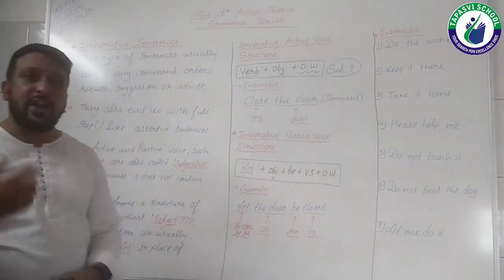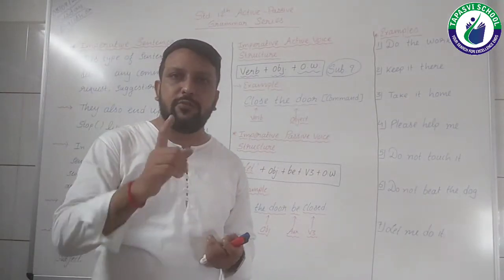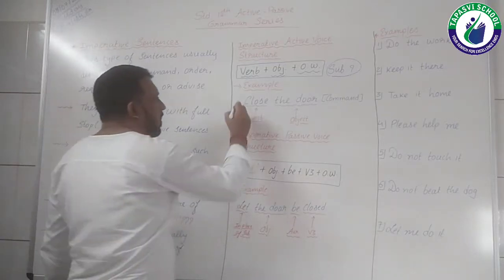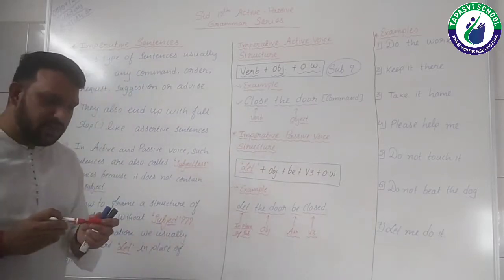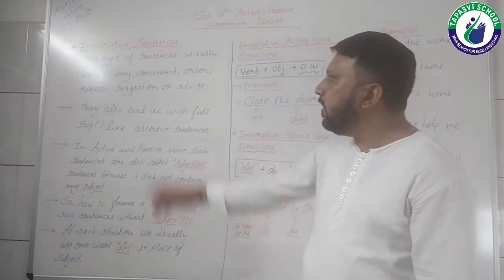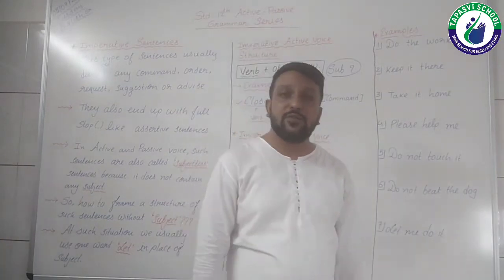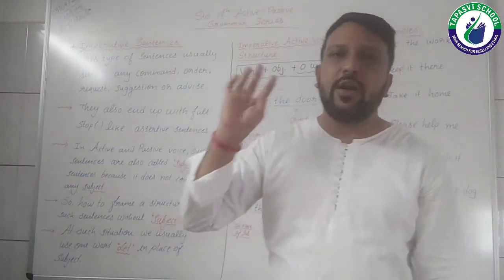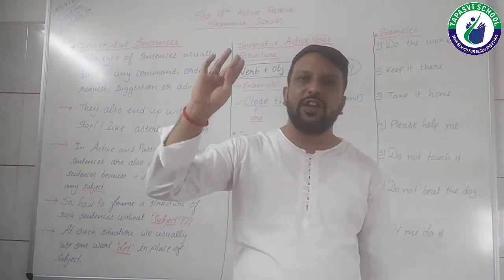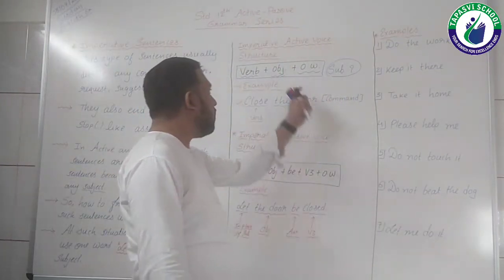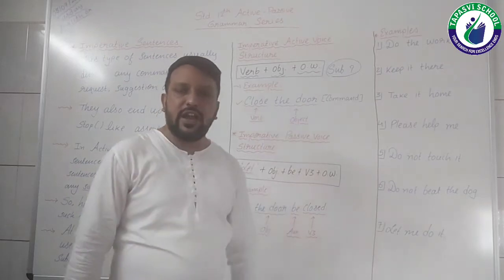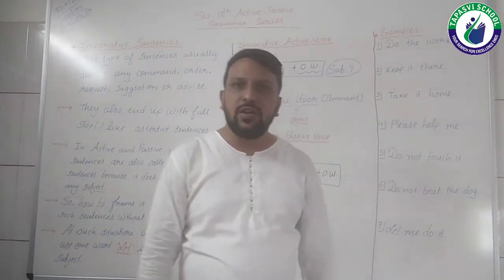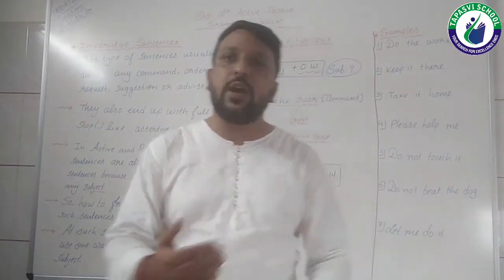Before I come up with the passive voice structure, let me give you a very quick example of active voice, and that active voice is: close the door. As I told you when I started the video, I showed you the definition of imperative sentence. What was the definition? This type of sentence usually denotes any command, any order, any request, any suggestion, any advice, right? This particular sentence is the active voice sentence. Close the door. Now, what does this sentence show? It shows the order, or the command, right?